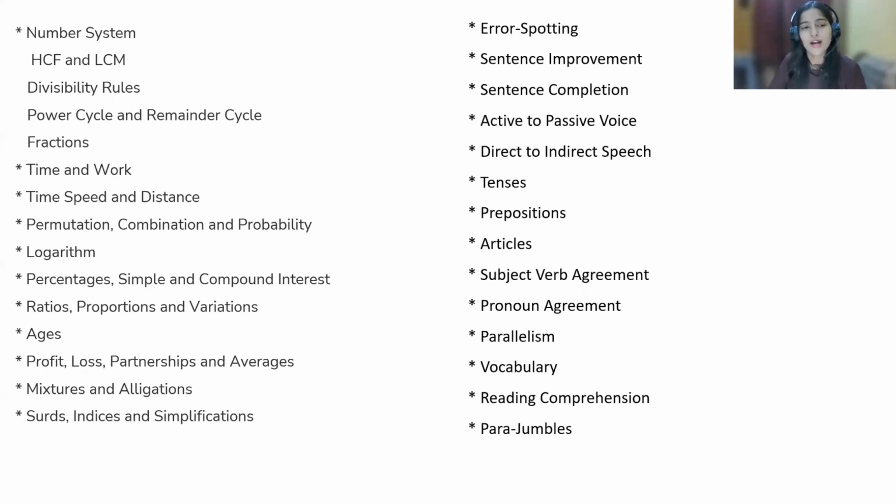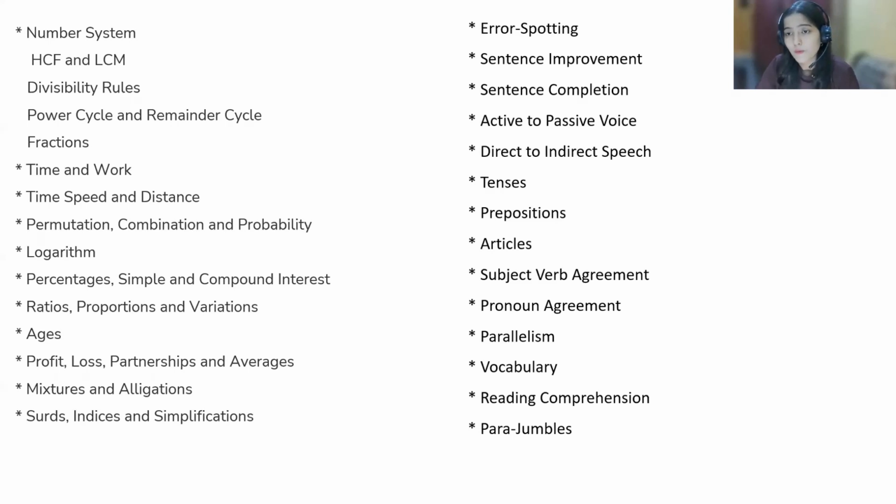So we have time and work, time, speed and distance. Permutation and combination is a very favorite topic of the companies, and the topics which you are seeing right now are not just for Wipro. Mainly companies do ask these topics only. So if you are preparing for Wipro, it's not only Wipro specific, because many of the companies are about to come for the 2022 batch, so it's like you are starting your preparation for other companies as well. So do practice, very, very important.